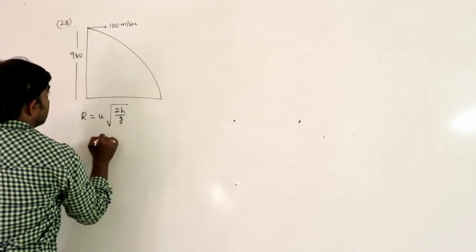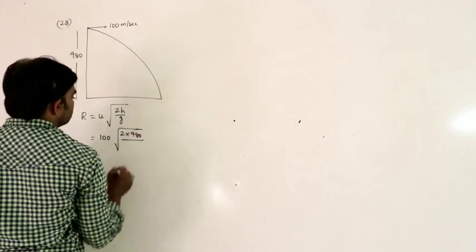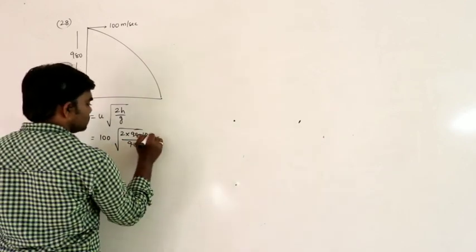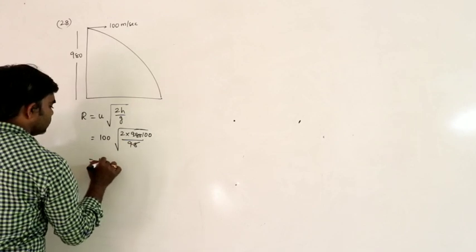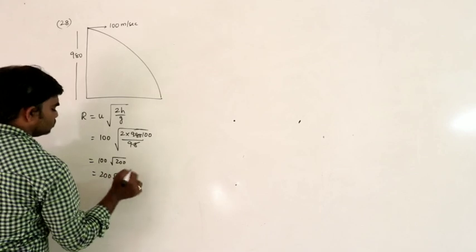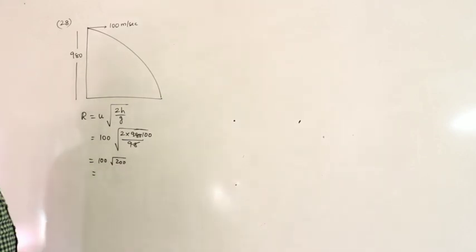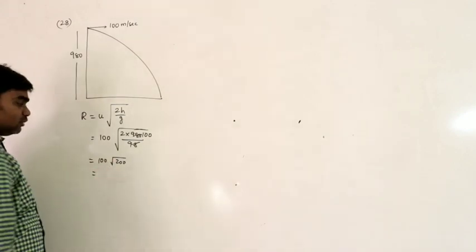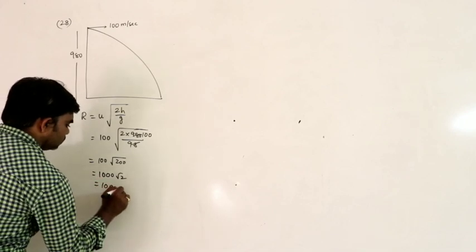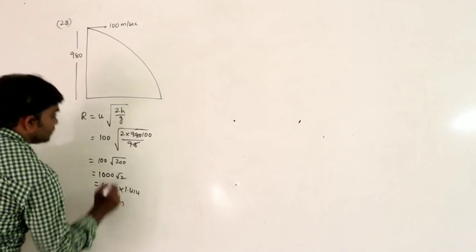First of all, 100 into square root of 2 into 980 divided by g, which is 9.8, so that is 100 root 200. Root 200 means 10 root 2. So this is 1000 root 2. So 1000 into 1.414, so 1414 meters is the range.